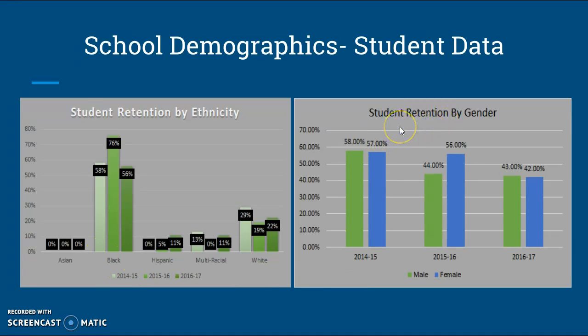Over here, I also did retention by gender. In 14-15, it was a close race between male and female, but males had 1% more than females that were retained. In the 15-16 school year, we had more females that were retained than males. And then in 16-17, the gap kind of closes again, and we had 1% more males than females that were retained.